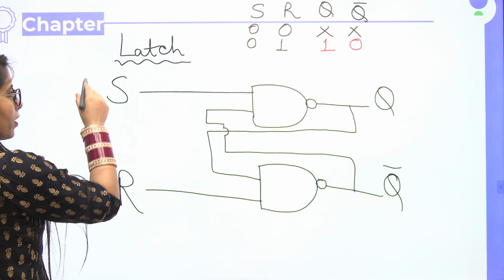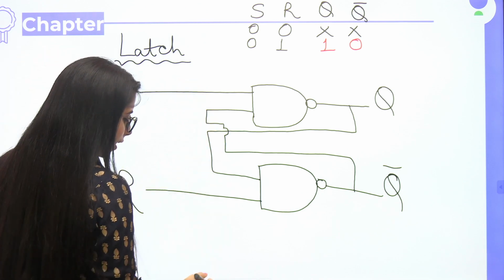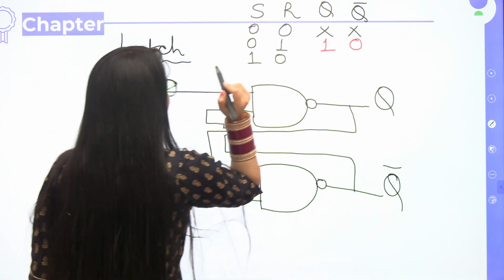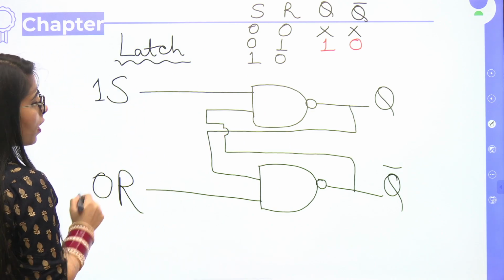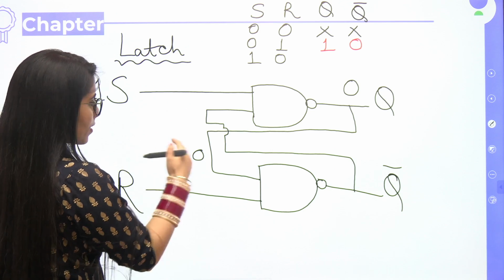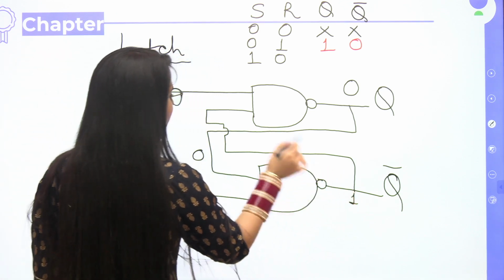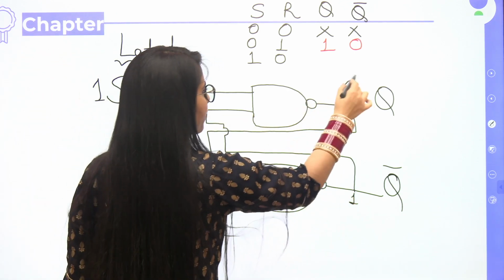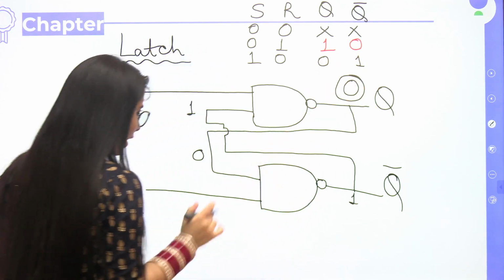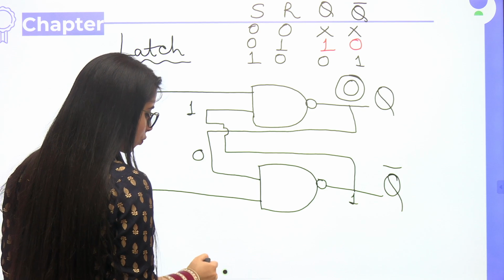I can consider it. Now I will be considering the next condition here, which is going to be 1, and let's say it's 0. So 1 and 0. Now I will assume a value here. Let's say it's 0. So 0 and 0 complement 1. 1 and 1 complement 0. I'm getting the same value back. So I'm writing it right now here, but I would like to show you the other case as well.